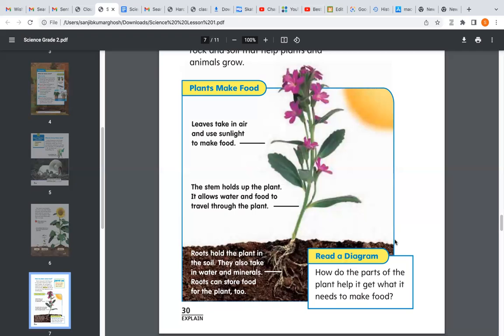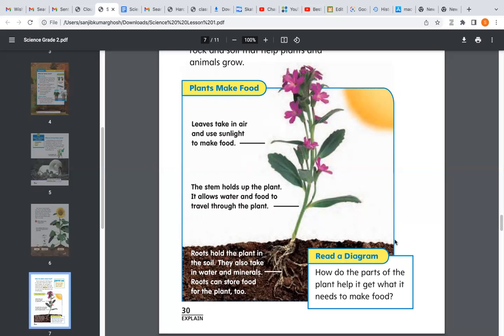Very good. Read the diagram. How do the parts of the plant help it get what it needs to make food? Very good. Excellent, beta. So what is this diagram explaining? This diagram is explaining the different functions performed by different parts of a plant.